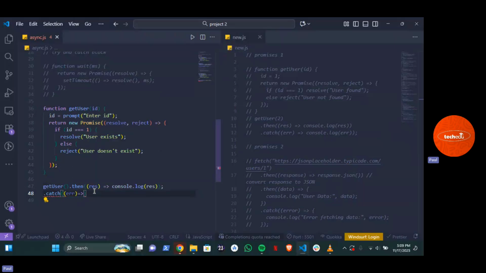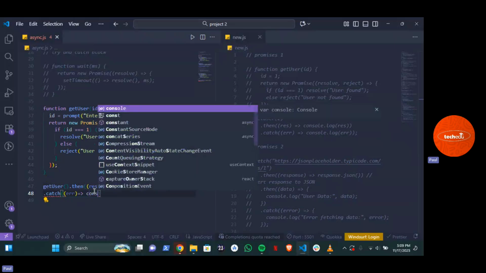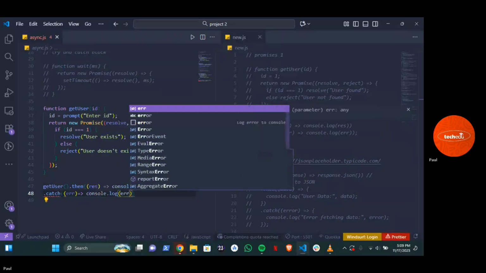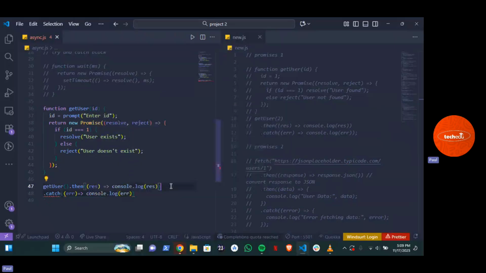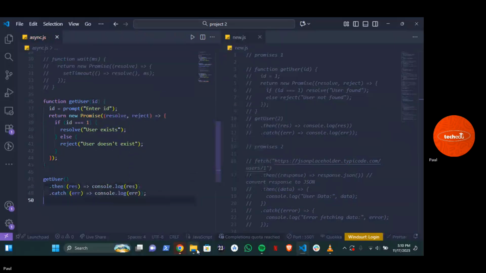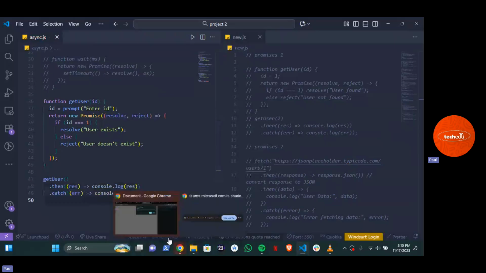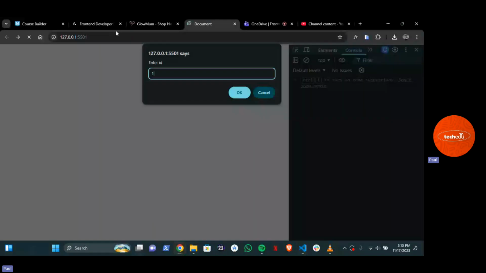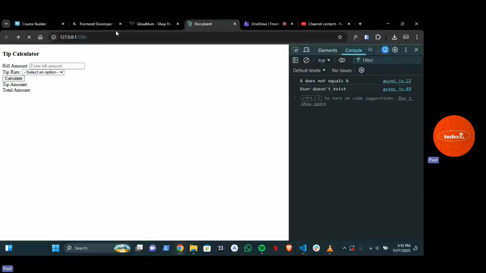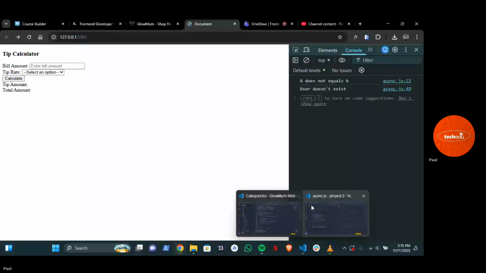Now in this place, what exactly are we going to have? Console dot log error. Let me remove this. Now do you understand? So now if you go ahead and check this out, let us refresh it. Now if I put 1 and click enter, what does it show? User doesn't exist. That's funny, because we said if it equals 1.